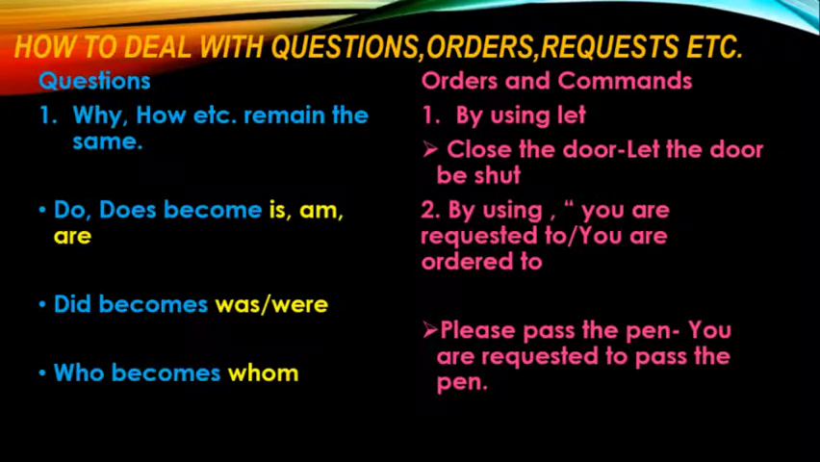Like in this case, please pass the pen could be let the pen be passed. That is, imperative sentences can either be changed by using the word let and be, or simply you are requested to pass the pen. In this case, what you need to notice is that we don't use the third form of the verb even in the passive voice because the word to is preceding it. It's an infinitive.